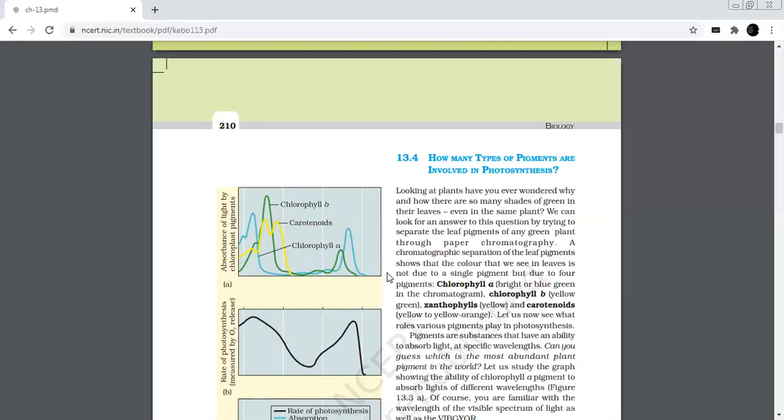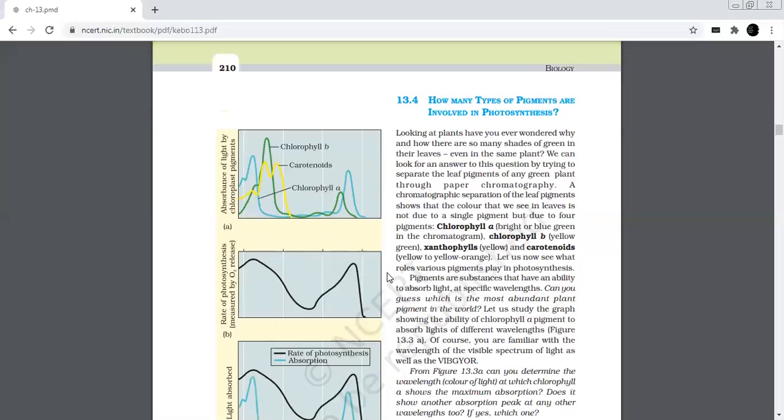The chromatographic separation of leaf pigments shows that it is not a single pigment which is responsible for the color of the leaves. Instead, the different shades of leaves are due to four different pigments that have different abilities to absorb light at specific wavelengths. The different pigments present in the leaves are chlorophyll a, chlorophyll b, xanthophyll, and carotenoids.